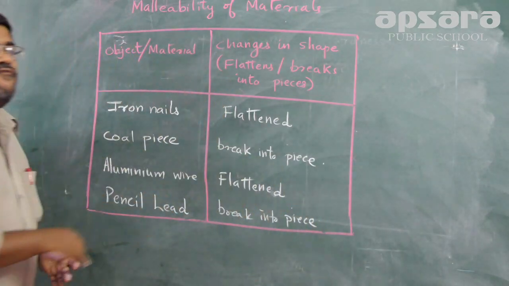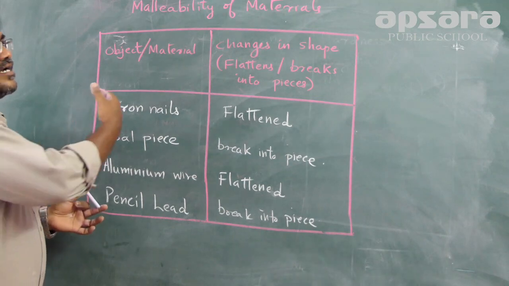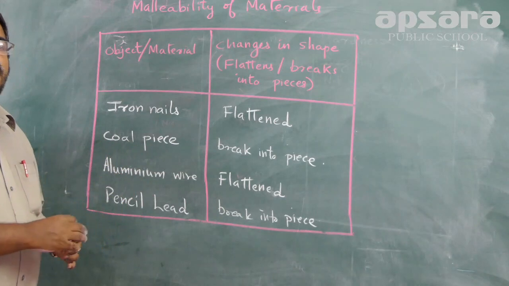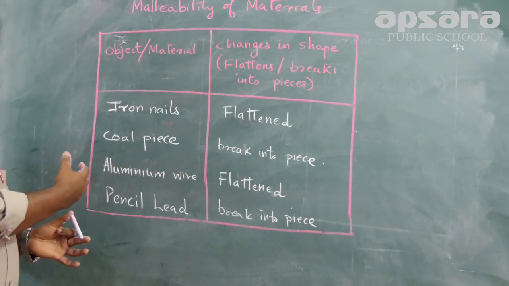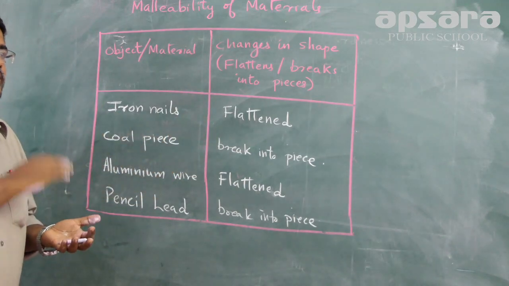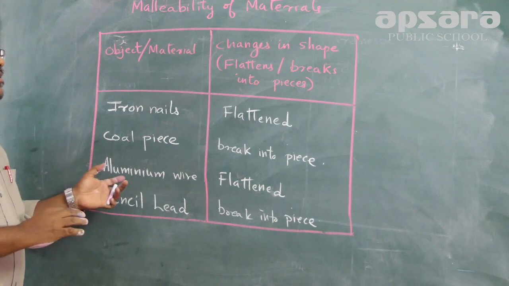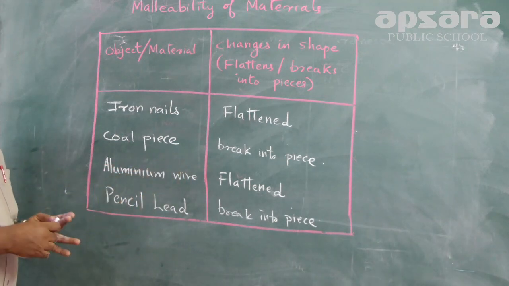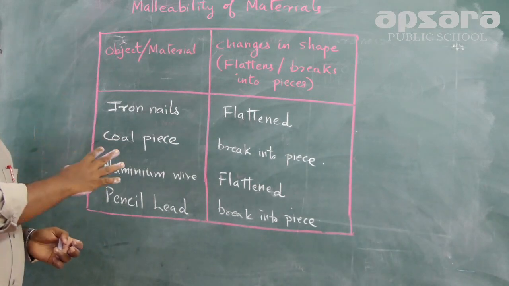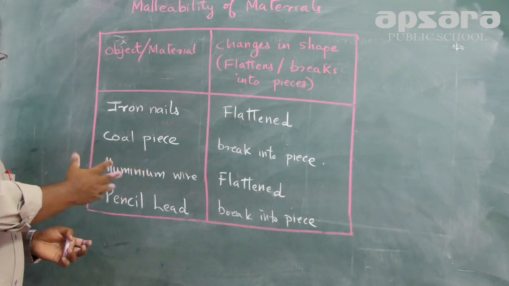So with this activity, we can conclude that some of the properties of metals and non-metals can be verified, and we can say that all metals are malleable. That means if you beat them with a hammer, we can hammer them out. Non-metals will break into pieces. So all metals are malleable, and all non-metals are non-malleable. This property will not hold good for non-metals.